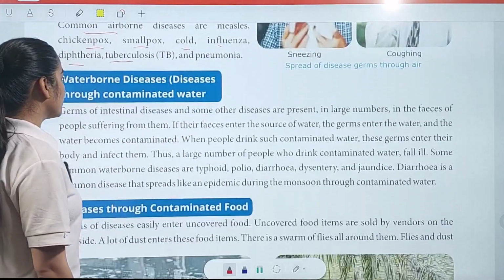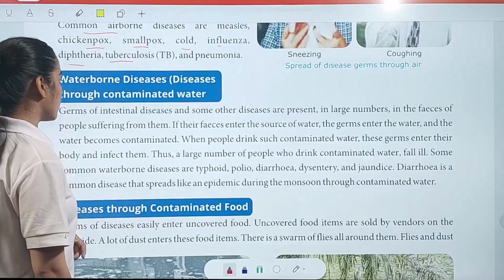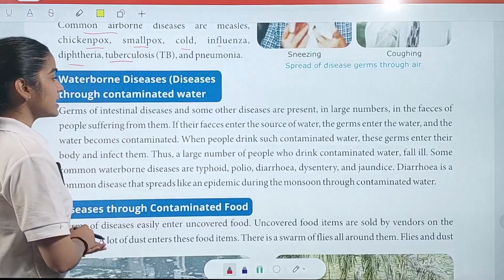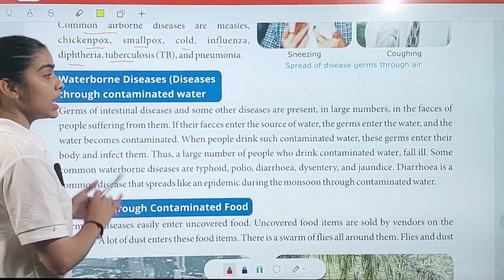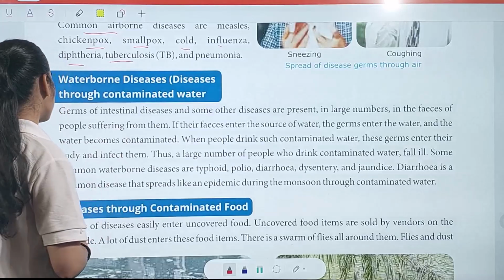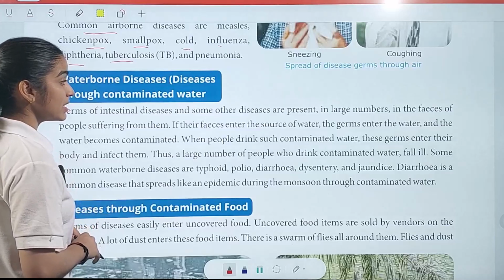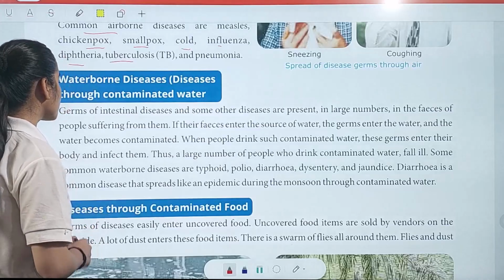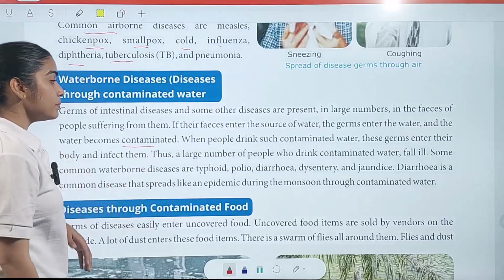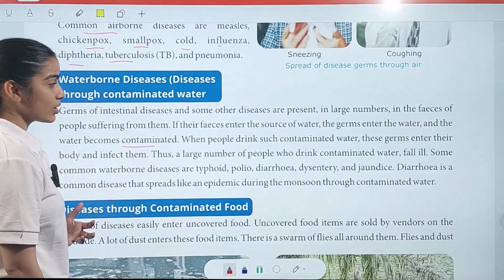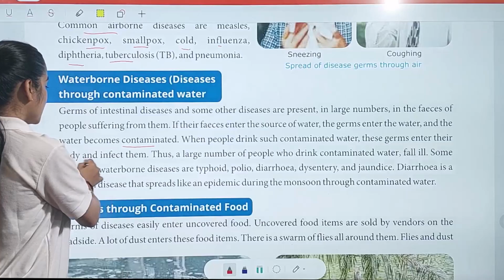Now we have waterborne diseases, diseases through contaminated water. Germs of intestine diseases and some other diseases are present in large numbers in the feces of people suffering from them. If their feces enter the source of water, the germs enter the water and the water becomes contaminated. When people drink such contaminated water, these germs enter their body and infect them.